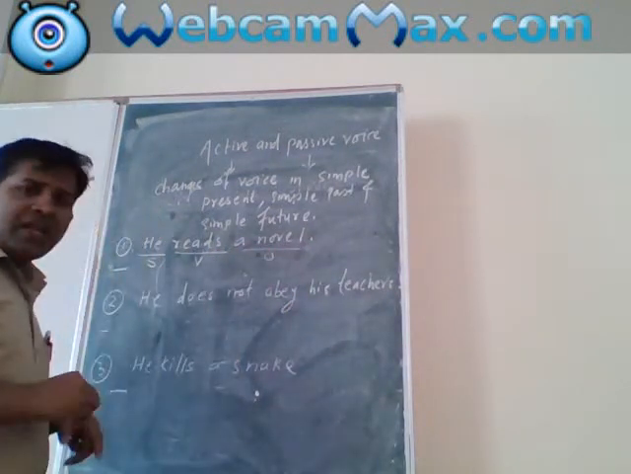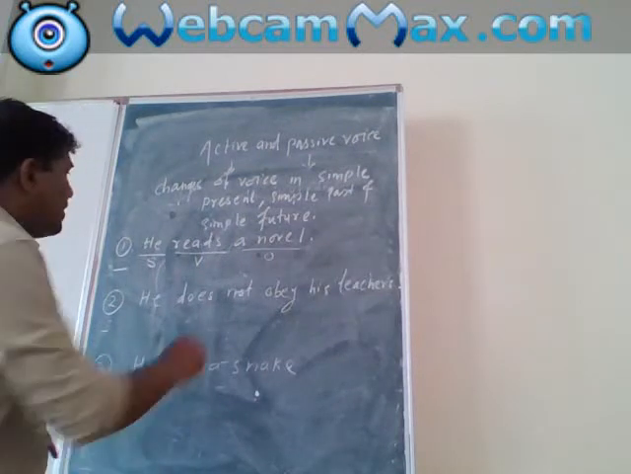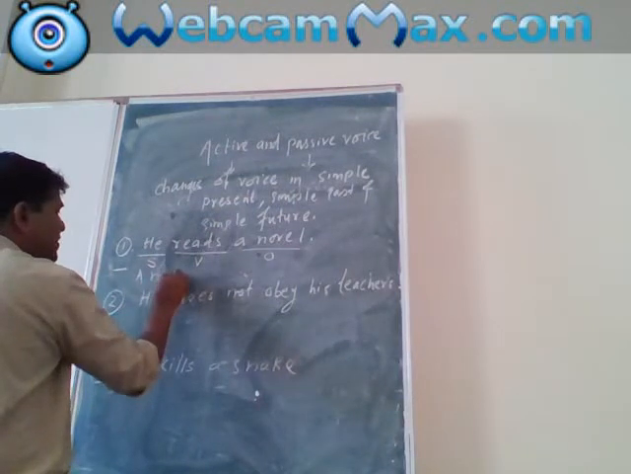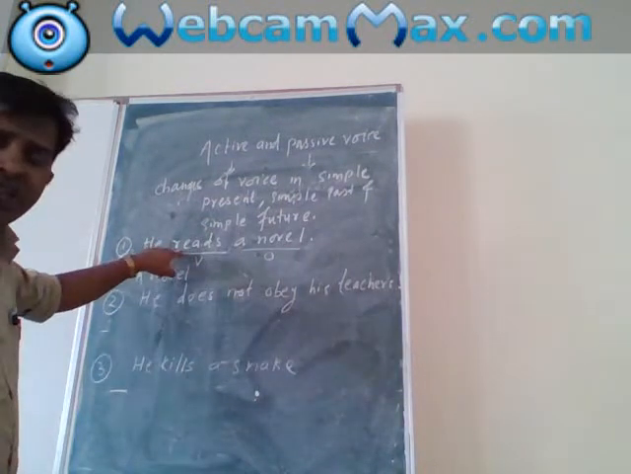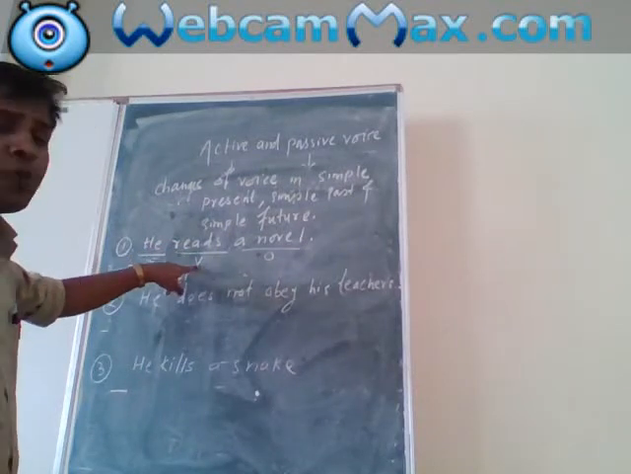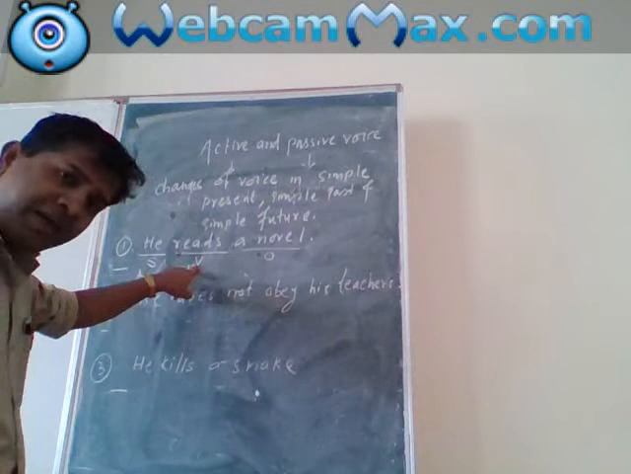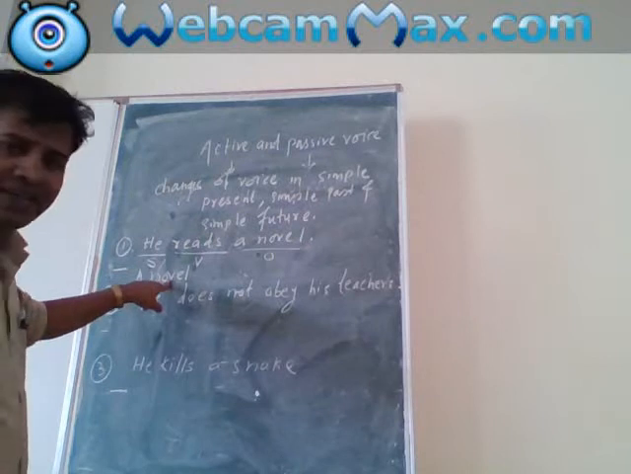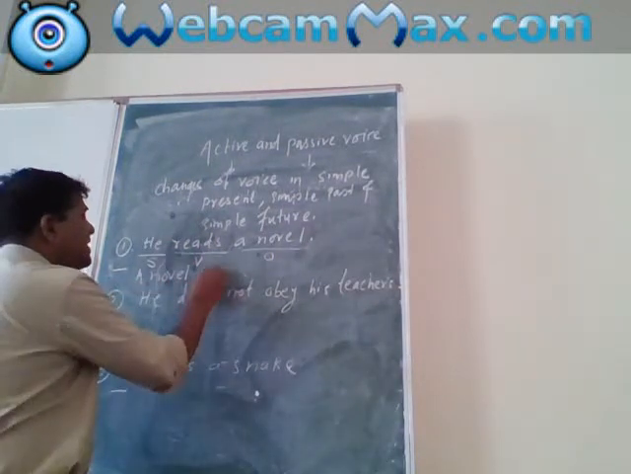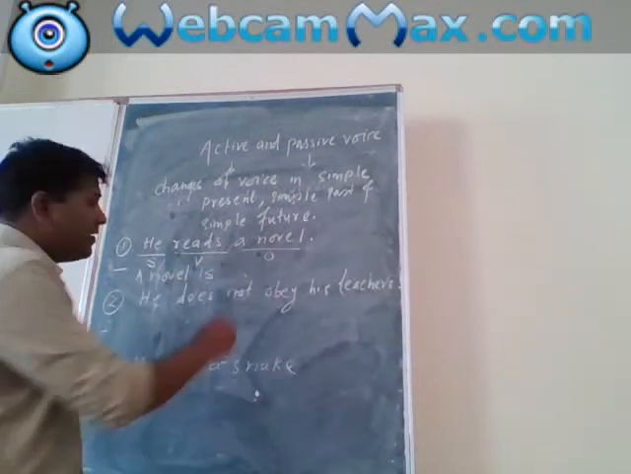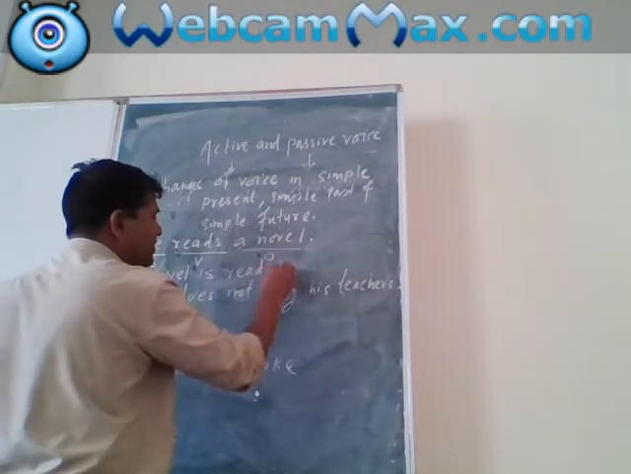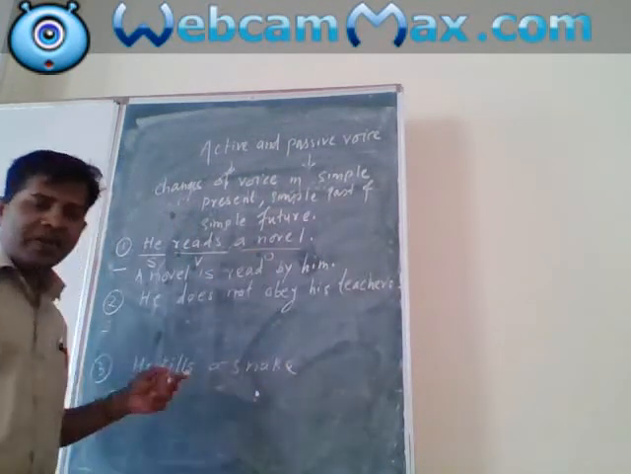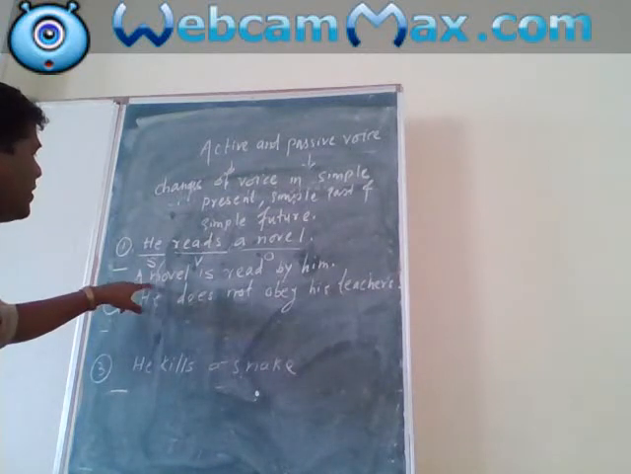Now you see here, a novel becomes the subject. Now reads, it is in simple present, so forms of to be in simple present are is, am, are. So here a novel is singular, so here is. Then PP: is read by him. So passive voice will be: a novel is read by him.